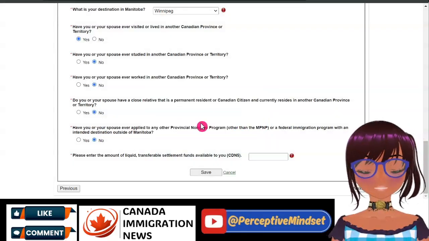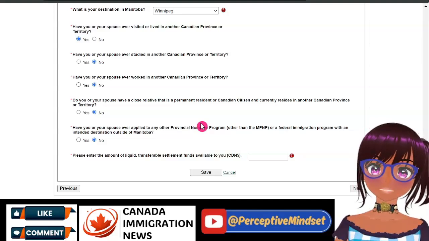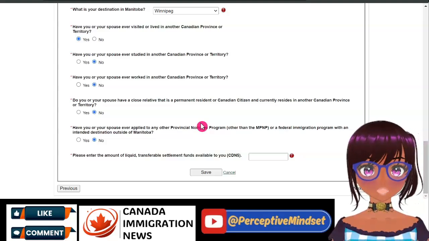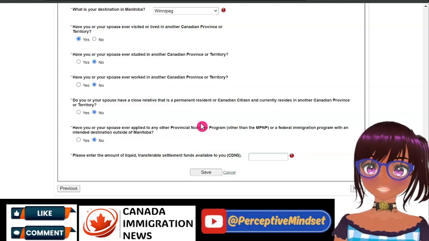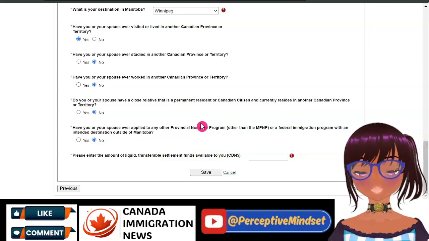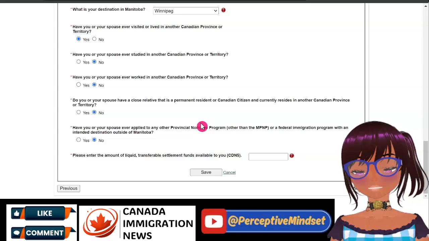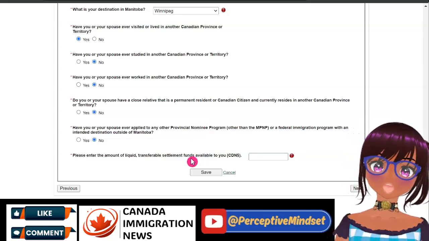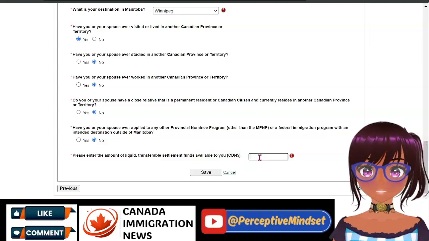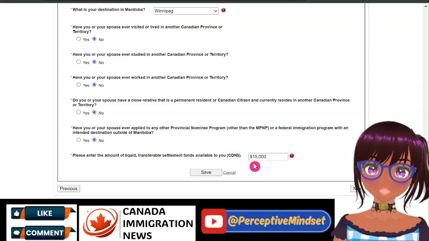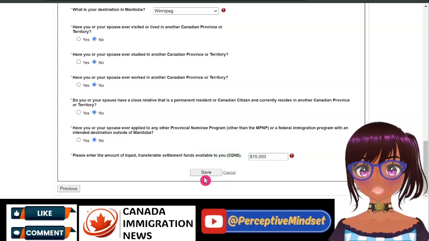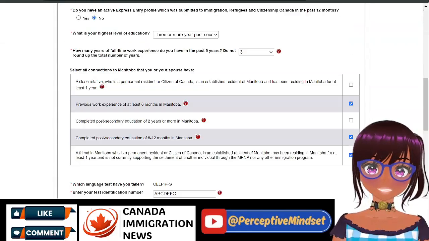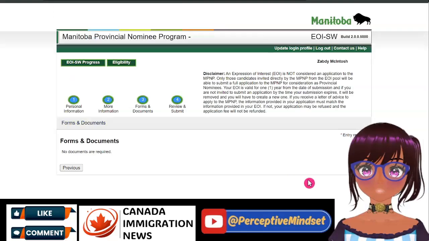However, if you read extensively, you will see where they say they will take into account if you are already in Manitoba and you're working, they can take into account your salary, but still it would be good for you to have some transferable funds available, that's settlement fund. Just add in 15,000 for this demonstration. Then I'm going to save and then go to the next.